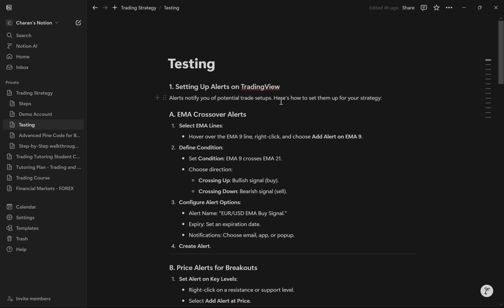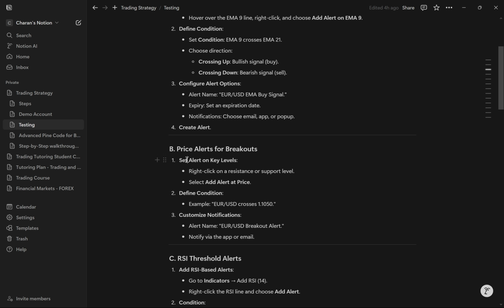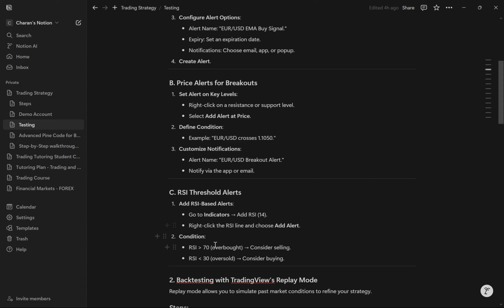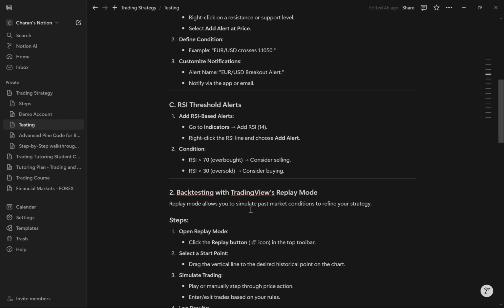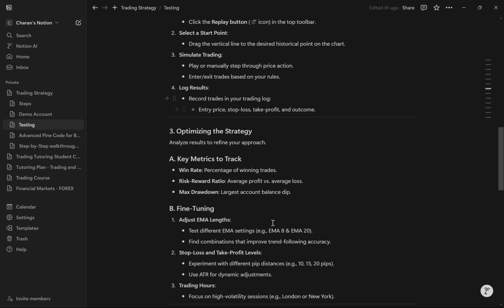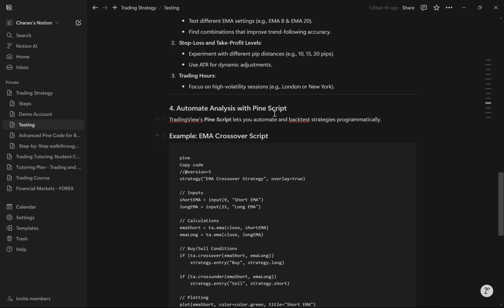Anyways, we have price alerts for breakouts. We set alerts on key levels with defined conditions and customizable notifications. And we have our RSI, and we've got some backtesting with the replay tab. And we have our strategy, focusing more on that. And now we have our Pine Script, which helps us to backtest the strategies.